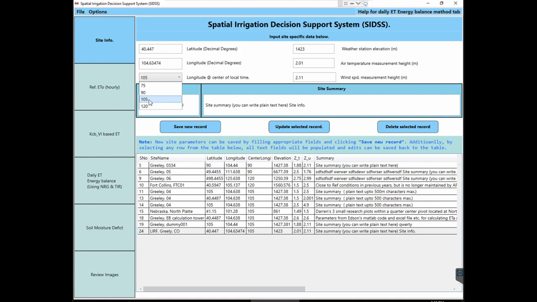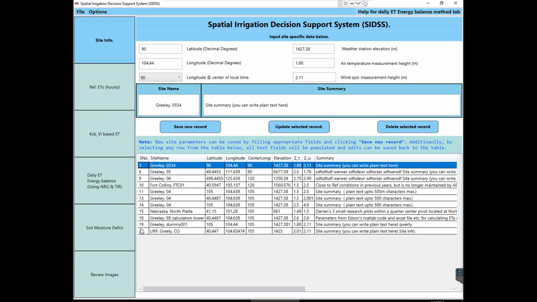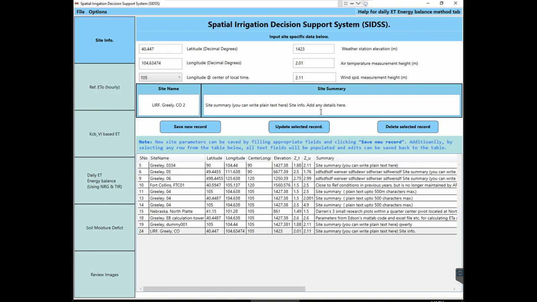Since we are in Colorado, I'll choose this time zone, the central longitude, and we can enter the information for the site to later refer to. If you want to run it in another session, we can just pull the information from here and choose whichever one we have, or we can save a new one. Say for example, you can add any details here.